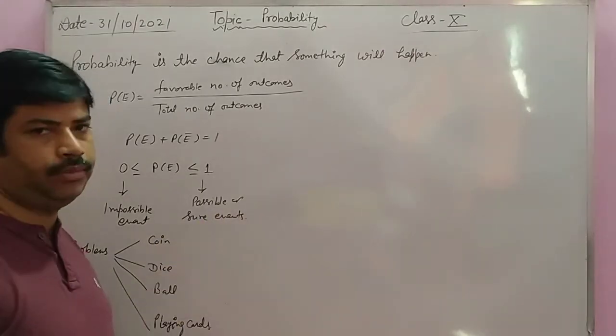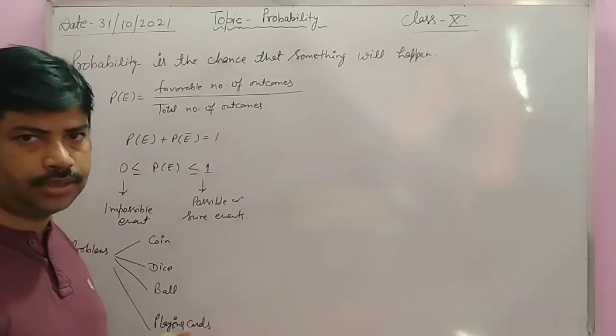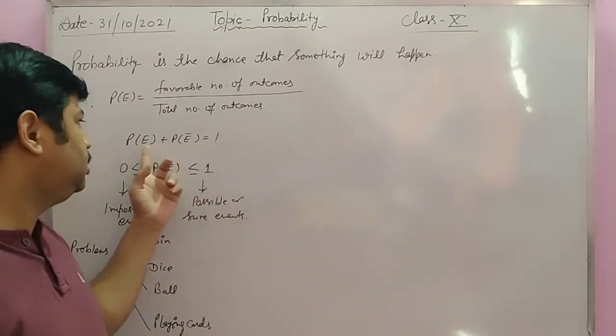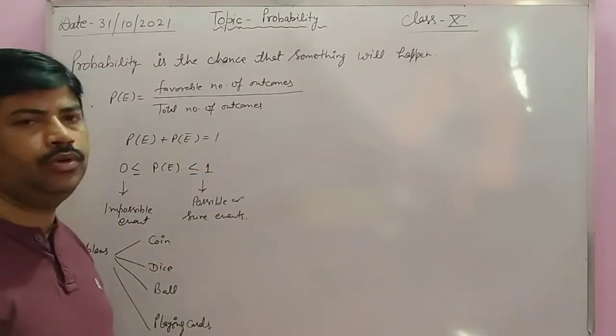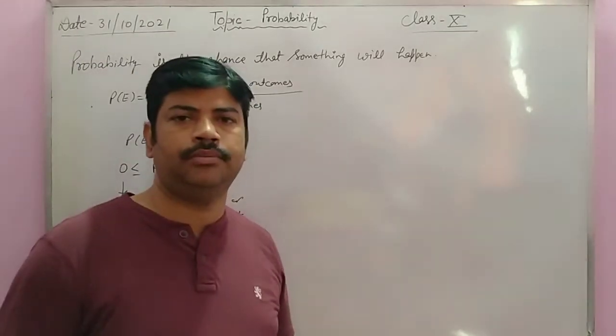that is, between an impossible event and a possible event. And the probability that an event will happen and will not happen, the sum is 1. P(E) plus P(not E) equals 1. Clear?